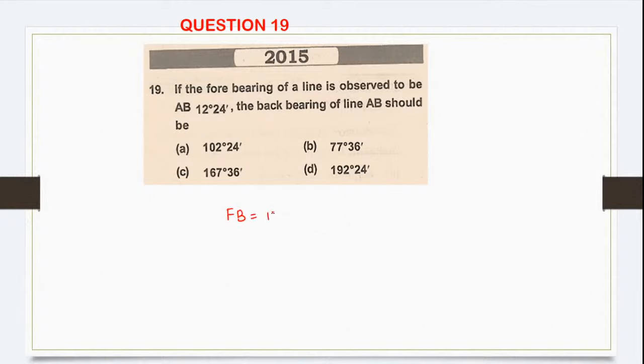of a line, which is 12 degree 24 minute. They are asking you to find the back bearing of this particular line. So as I told you, back bearing is equal to forebearing plus or minus 180. We use plus when forebearing is less than 180, and we use minus when forebearing is greater than 180.